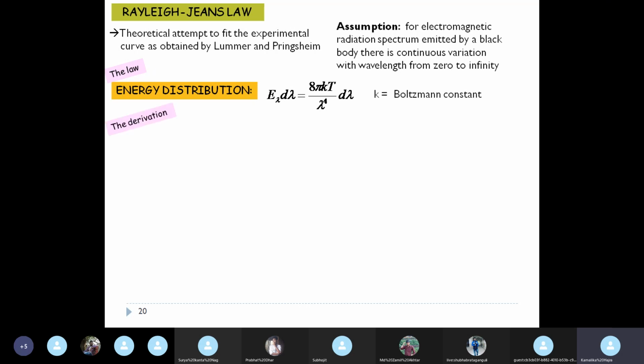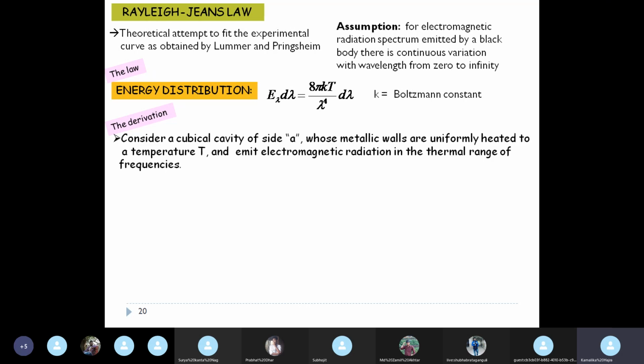K is the Boltzmann constant. Now how do we derive this? I will write down one by one the steps that will be followed to derive Rayleigh-Jeans law, totally from classical basics. There is no role that quantum mechanics plays here. Totally from classical basics, we will try to derive Rayleigh-Jeans law, and then we'll compare it with the experimentally obtained curve.